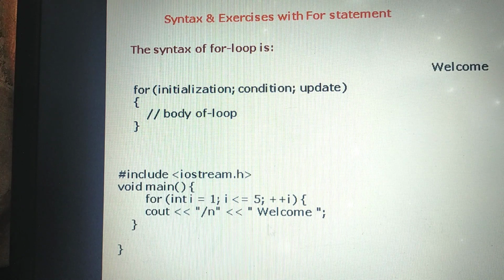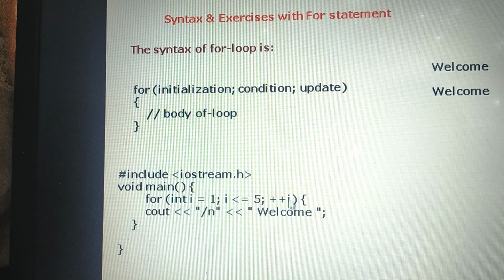Again it will do the incrementation, adding 1 to the value of I. Now what is the value of I? 2. Again it will check whether the value of I is less than or equal to 5. This condition is true. Then control will enter the body of the loop. Second time welcome will print.